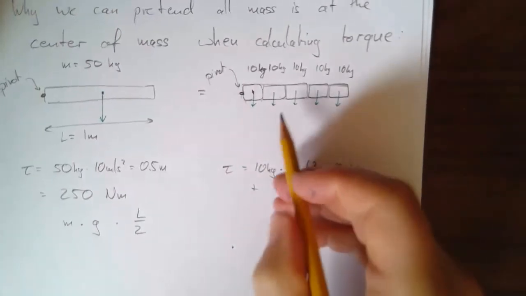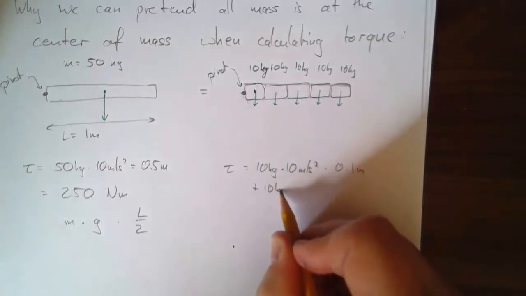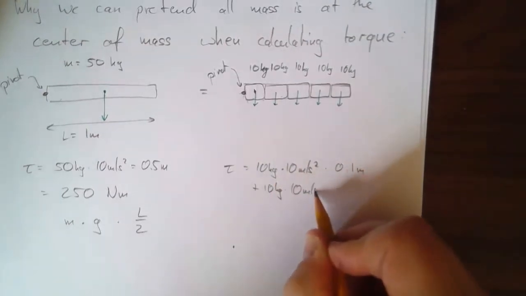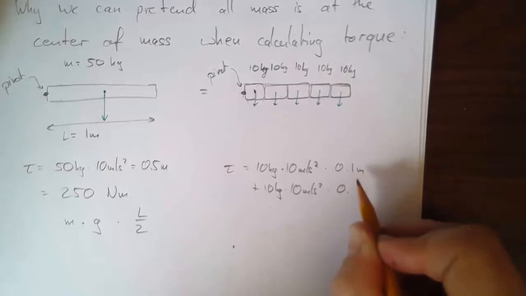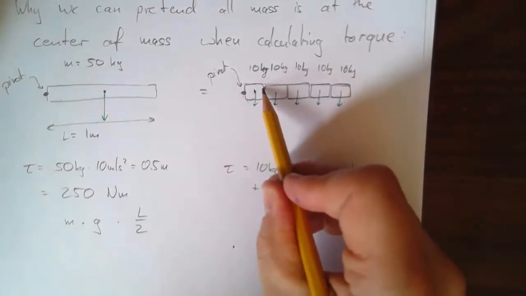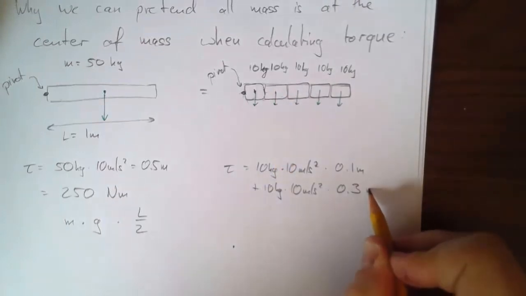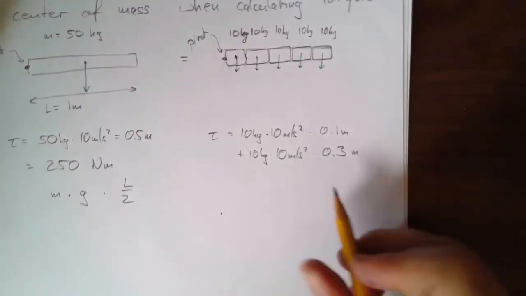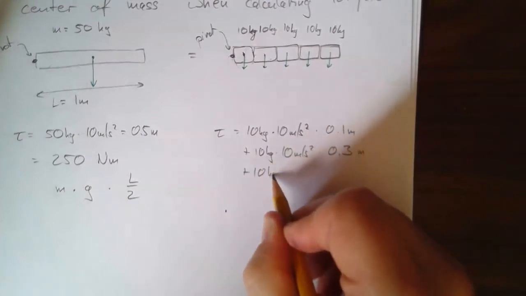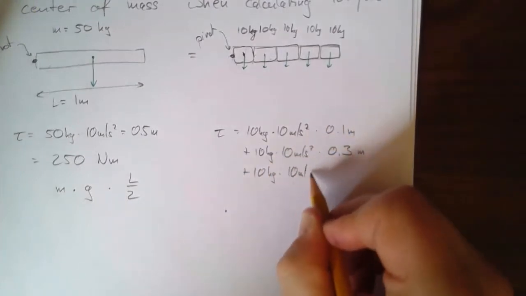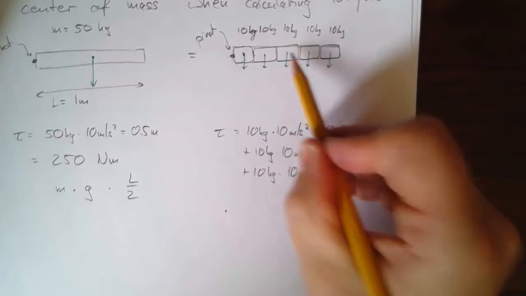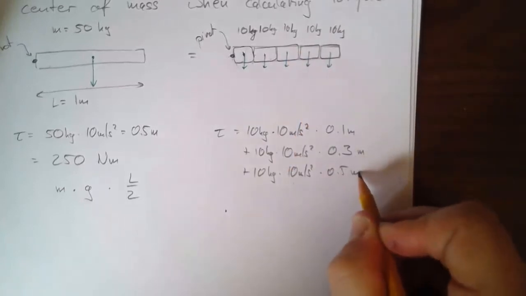Add to that the second one: 10 kilograms times 10 meters per second squared times 20 plus 10, 30 centimeters, 0.3 meters. Then 10 kilograms times 10 meters per second squared times 0.5 meters, right in the middle.